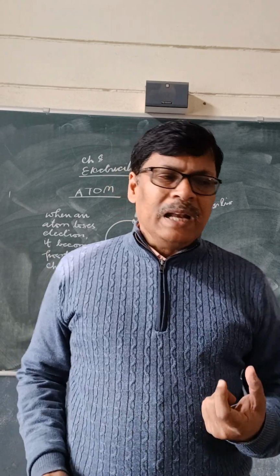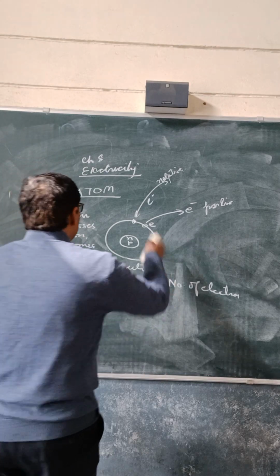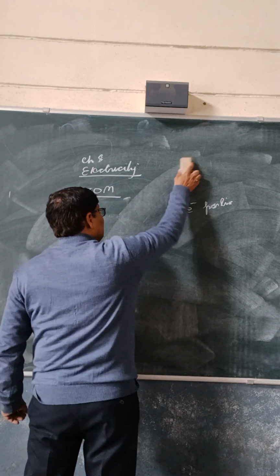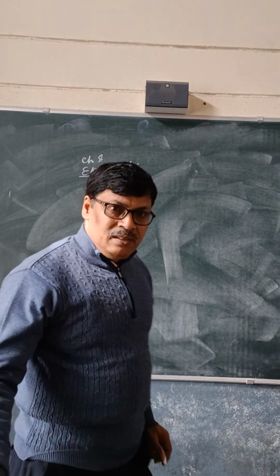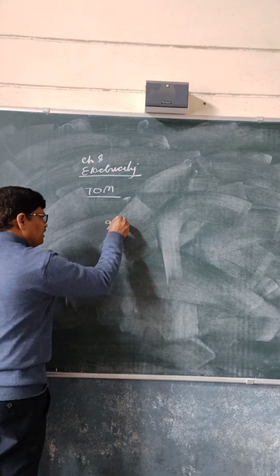Take an example of a glass rod, because in your course there are four materials: glass, silk, ebonite and fur. So let me take glass.